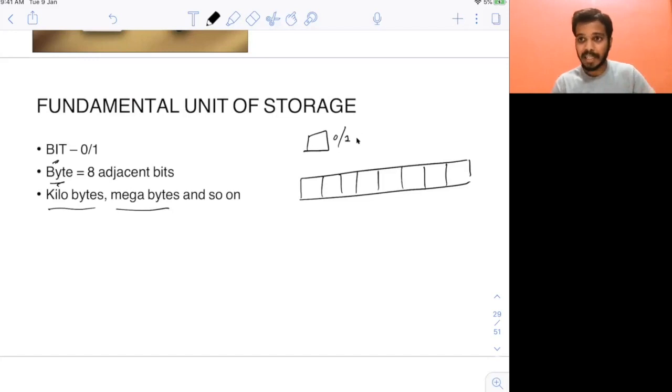1 megabyte will be 10 power 6 bytes, right? So it will keep going on from there. So that's how your memory is. So let me ask you a question.